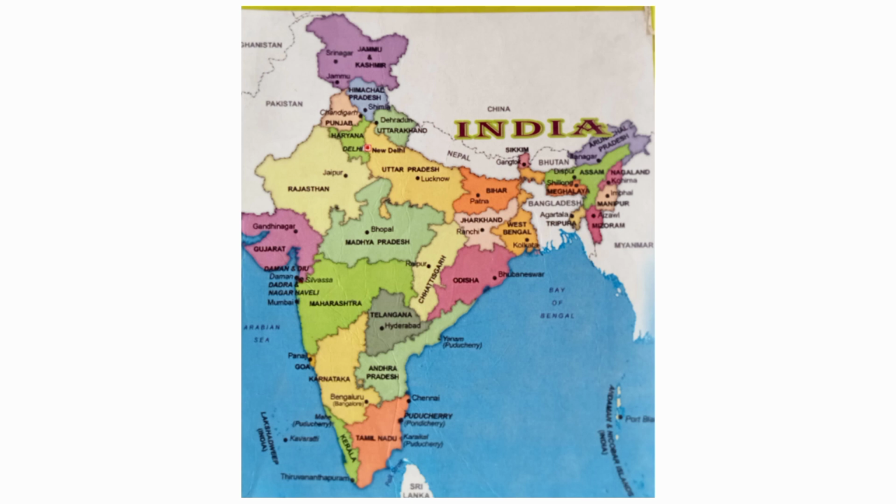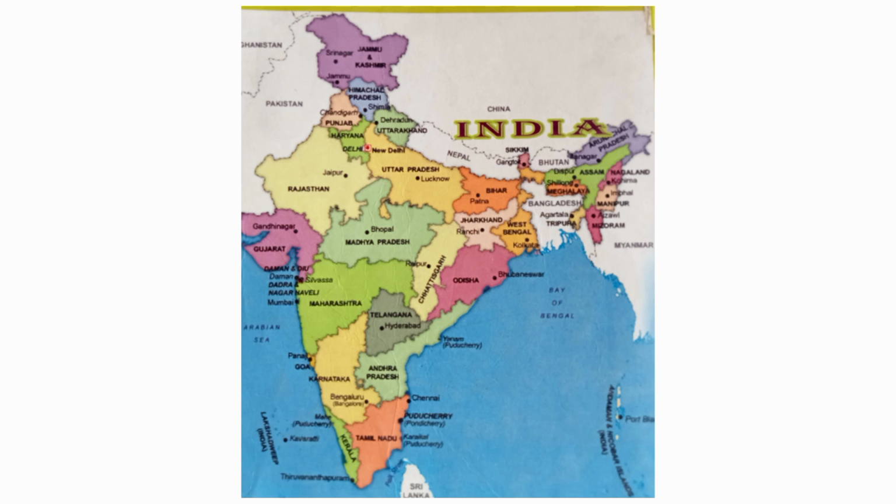Goa. Panaji is the capital of Goa. Karnataka. Bangalore is the capital of Karnataka. Andhra Pradesh. Amaravati is the capital of Andhra Pradesh. Telangana. Hyderabad is the capital of Telangana. Maharashtra. Mumbai is the capital of Maharashtra. Madhya Pradesh. Bhopal is the capital of Madhya Pradesh. Chhattisgarh. Raipur is the capital of Chhattisgarh. Odisha. Bhubaneswar is the capital of Odisha.